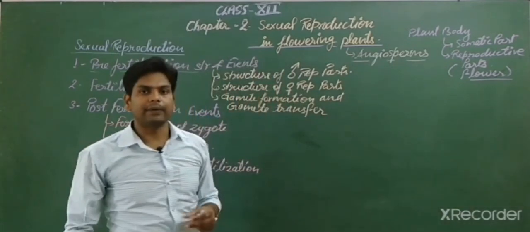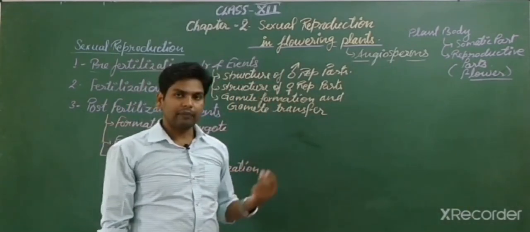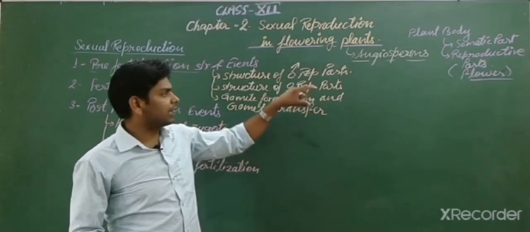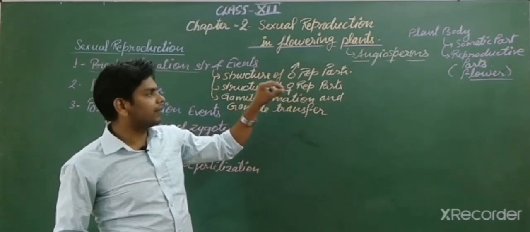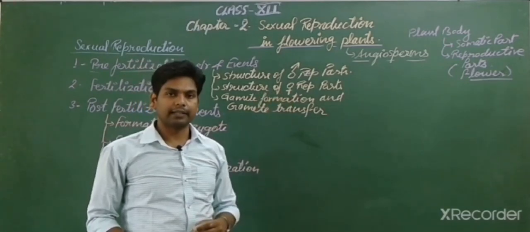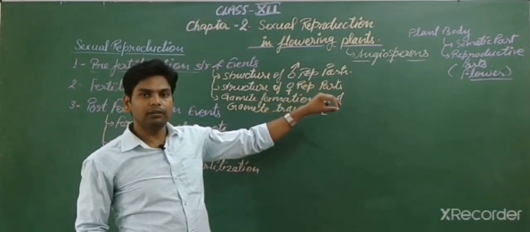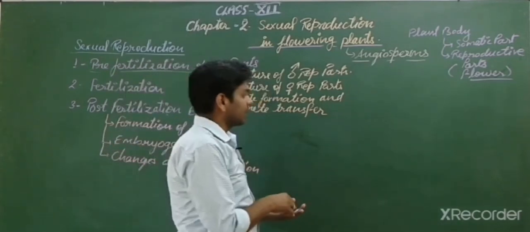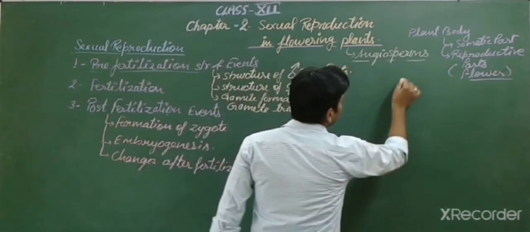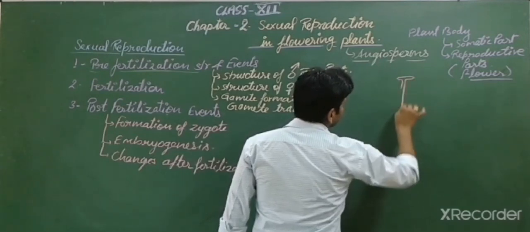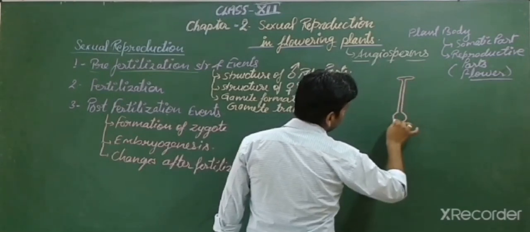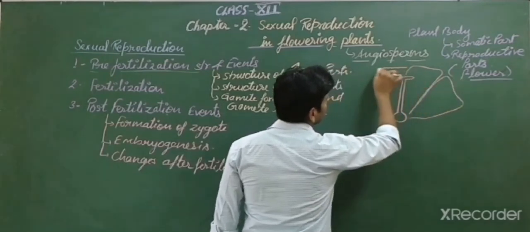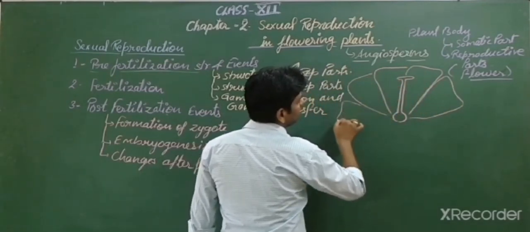Flowers are very fascinating structures, and flowers attract most people toward themselves. So students, the flower is the fascinating or attractive structure of the plant. And you know where it is found? It is found on the shoot of the plant. So let's discuss the structure of a flower. Here I am drawing the structure of a simple flower. Let's discuss.